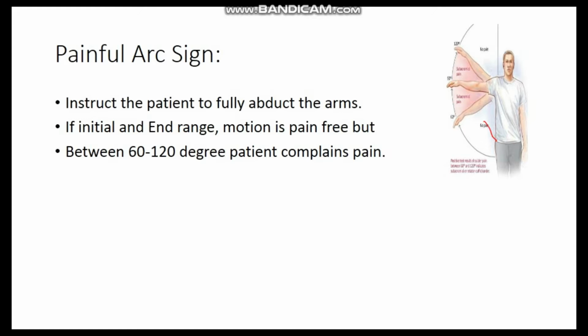If the initial and the end ranges of the motion are pain-free, but between 60 and 120 degrees the patient complains of pain at the level of the acromion process, it means the patient is a candidate for painful shoulder syndrome and the painful arc sign is positive.